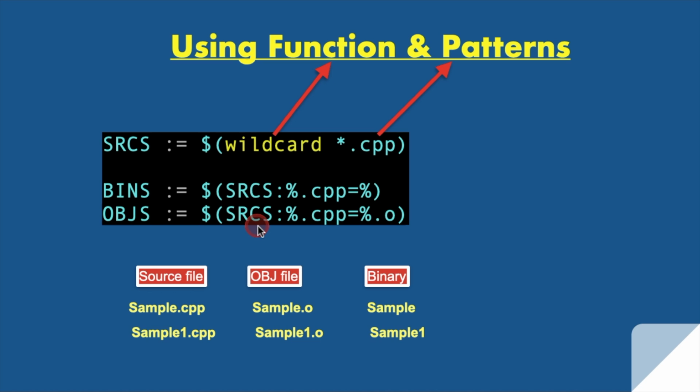I hope now you understood what this substitution reference is. Whatever we are doing here, we are doing substitution. This is known as substitution reference. And this wildcard is a function and *.cpp is the pattern. Here, *.cpp is a parameter to the function wildcard. We will see how to write our own functions in an upcoming lecture. Now I hope you understood how to get all the source files and how to determine binaries and object files using patterns.